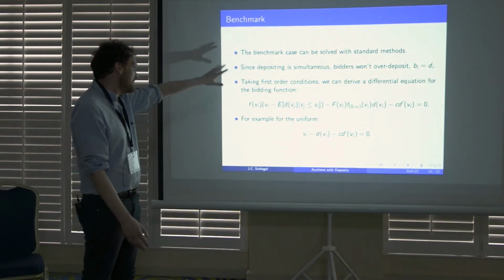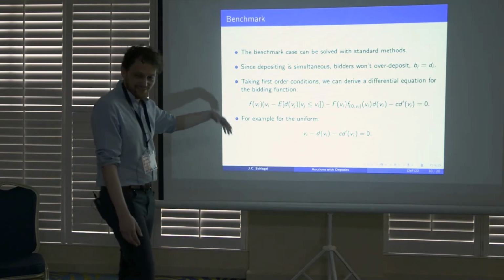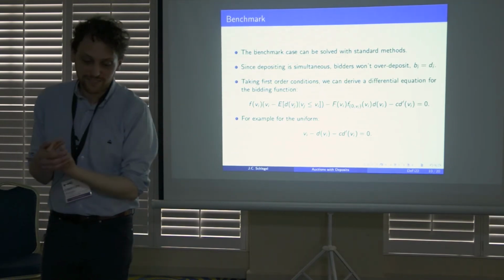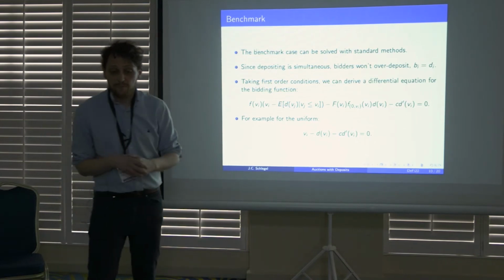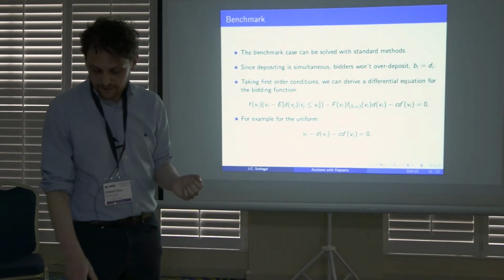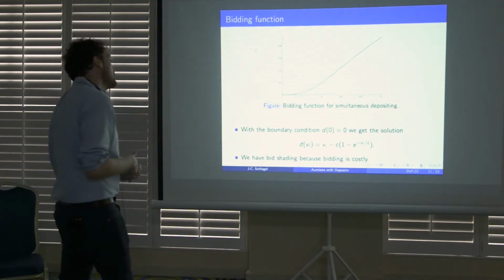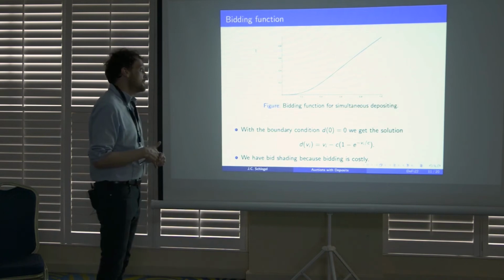Okay, benchmark is just standard auction 101. I don't know if you know about auctions, but basically you can always characterize symmetric equilibria by some differential equation that determines your bidding strategy. And that's not too different from what you would observe in a standard second price auction.